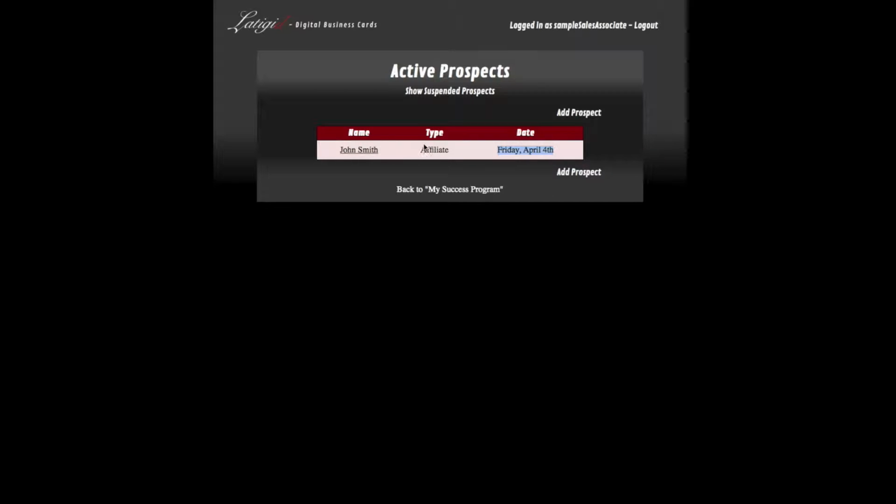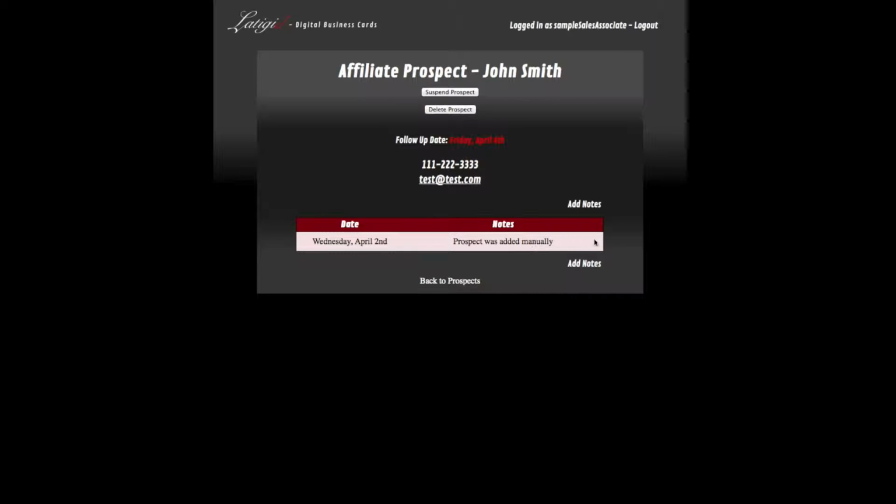So all of your people are going to be in here. And so all your prospects, as you can see, it says the name, the type, which this one is an affiliate, and then the date. So when I click on his name, it will actually give me all the notes. So this was the first note, and this was automatically populated. Prospect was added manually, and this was done today. Now I can click another.